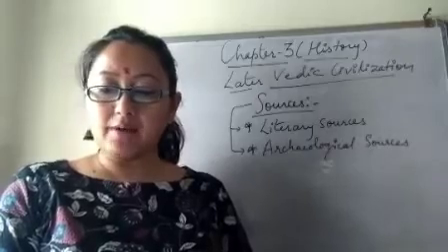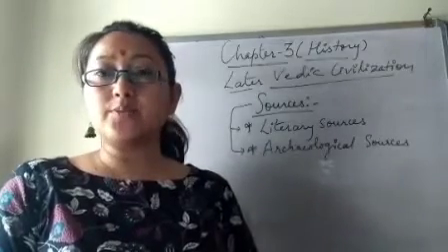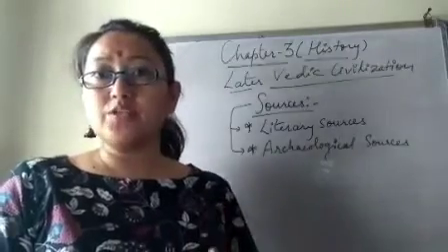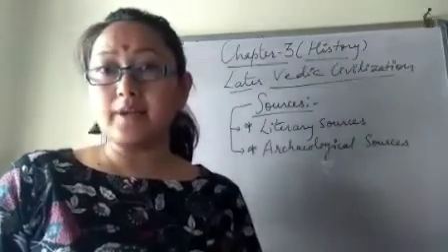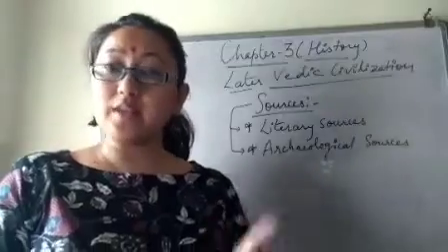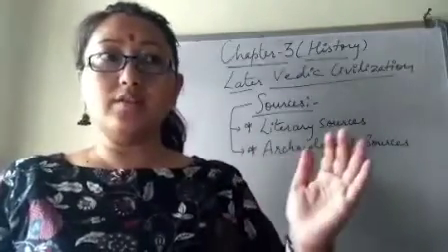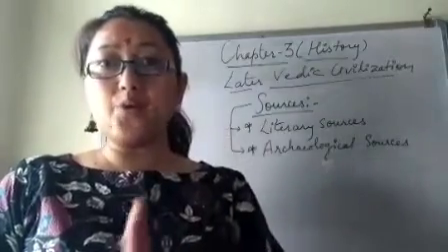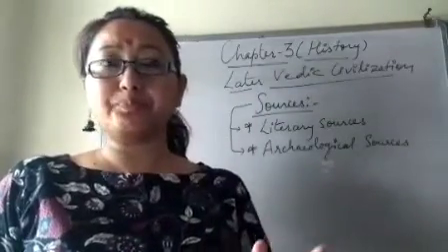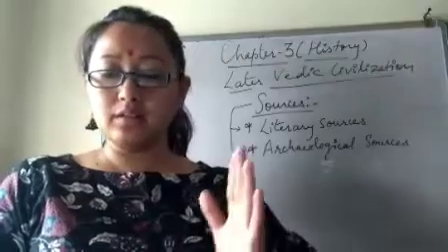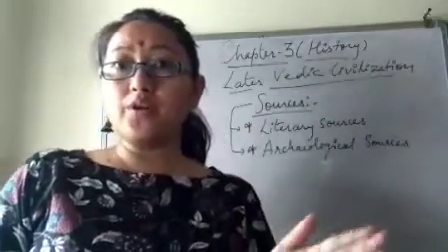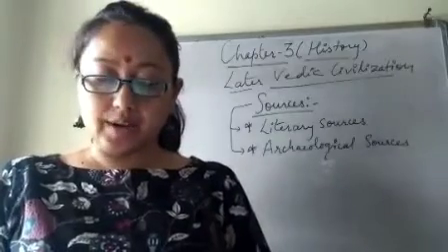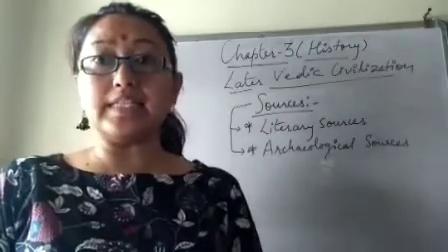And the Brahmanas are prose texts that explain in detail the meaning of those hymns which were written in the Samhita, right? Okay, so Samhita comprised hymns, and Brahmana is where those hymns were explained in detail.